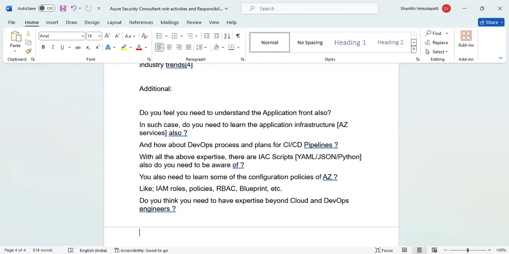DevOps engineers also need to understand how data can be configured and how data protection can be planned. All of those need to be planned along with you. You as a security consultant need to sit with them in the different environments: how it can be tested, what kind of data can be used, how to protect the data by padding, such kind of things. In yesterday's session, I discussed one scenario about healthcare.